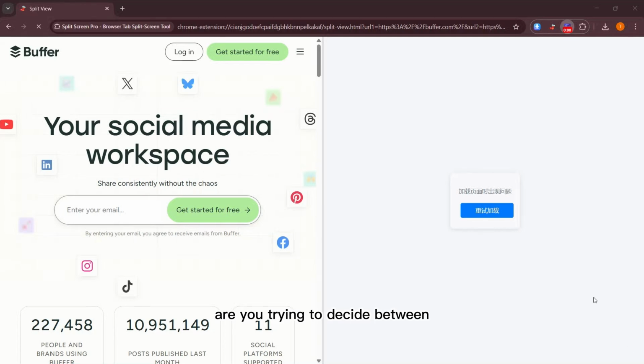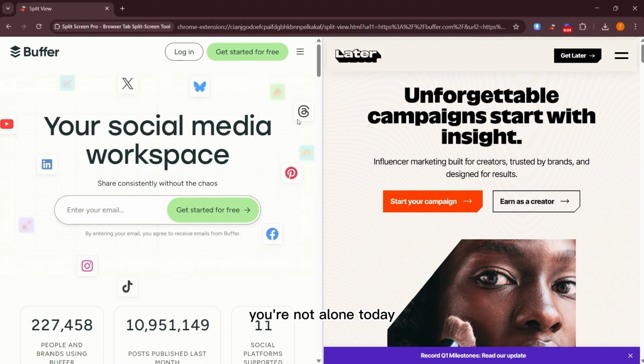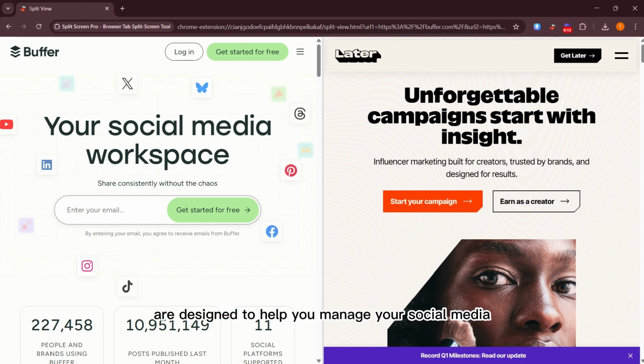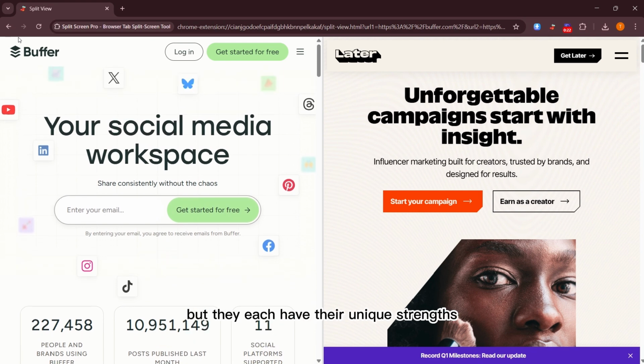Are you trying to decide between Buffer and Later for your social media needs? You're not alone. Today, we'll compare these two popular tools to help you choose the right one for you. Both Buffer and Later are designed to help you manage your social media accounts. They allow you to schedule posts, analyze performance, and save time. But they each have their unique strengths.